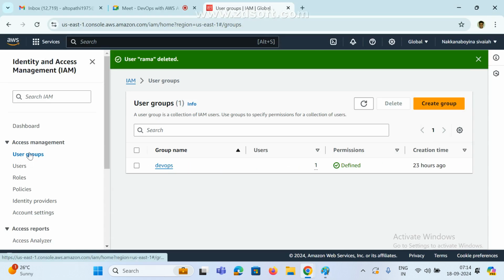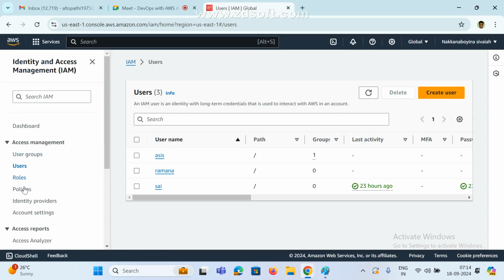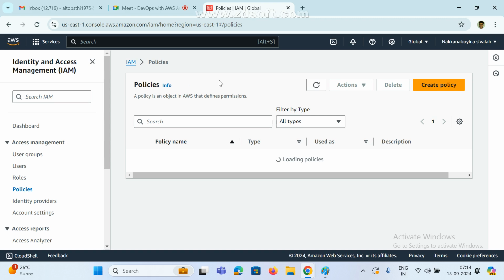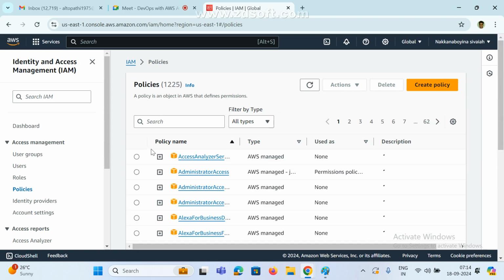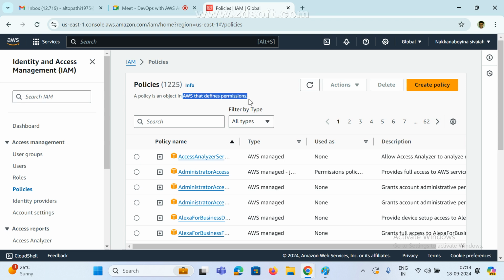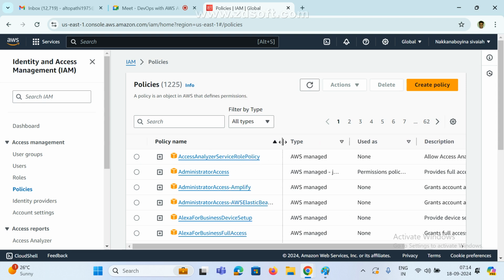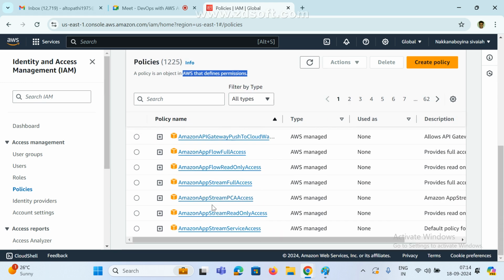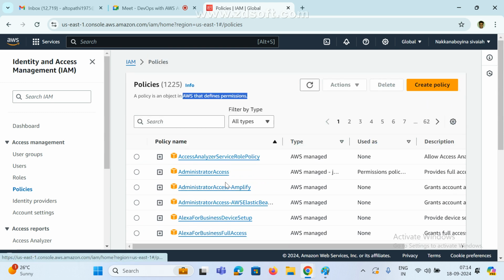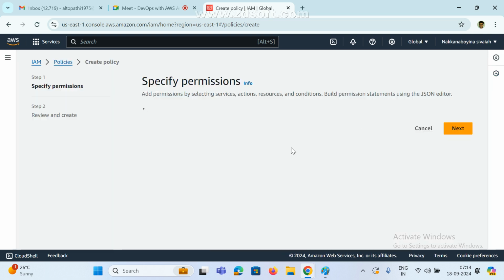Now see here, you already know users. Now policies. These are the policies. There are many policies available. Policies are nothing but permissions, guys. Don't get confused here. These are the permissions. AWS has already provided this many policies. Which type of access level you want to provide, just set it. If you want to create a new policy, see here, there is a Create policy option.